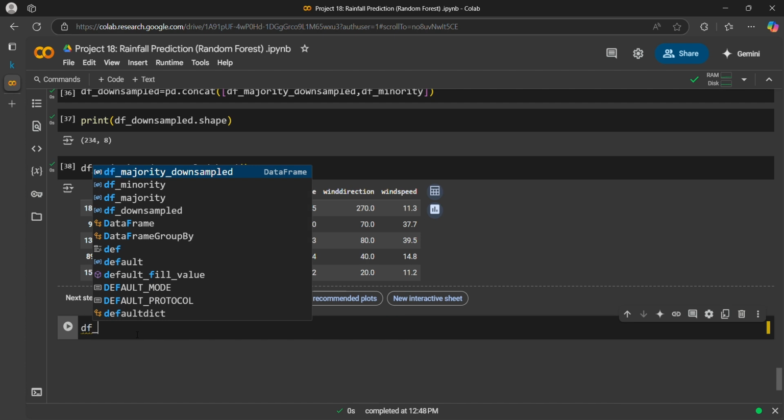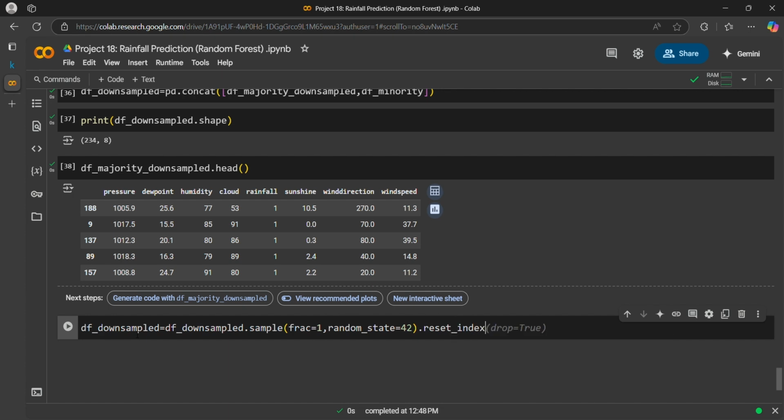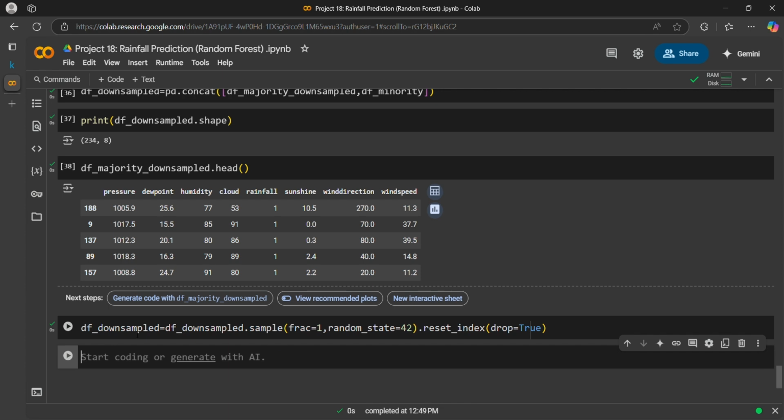df downsample is equals to df downsample dot sample, frac is equals to 1, random state as 42, dot reset index, and drop is equals to true.